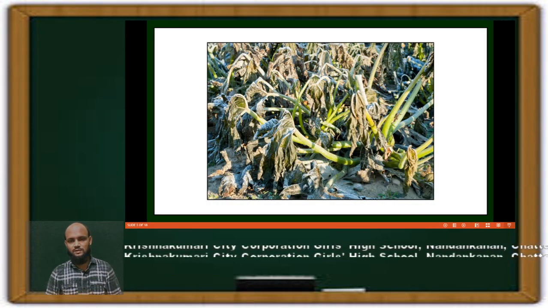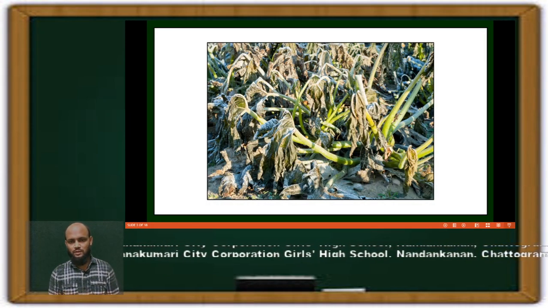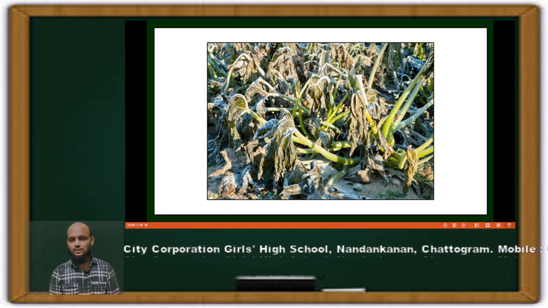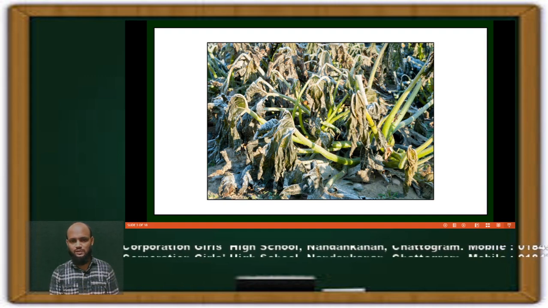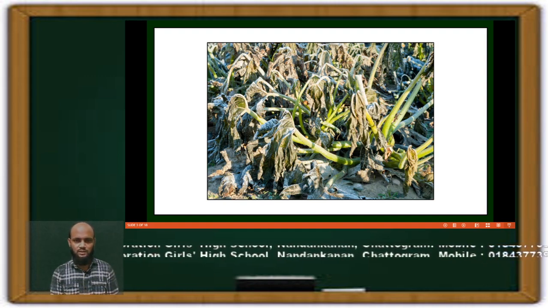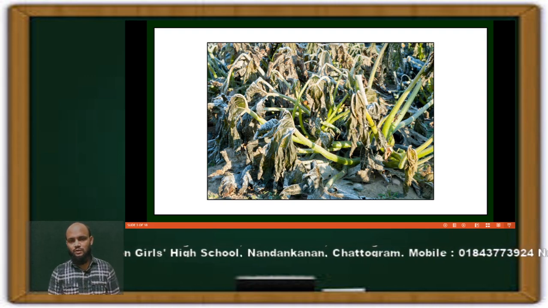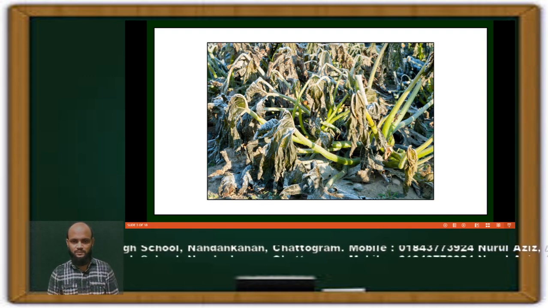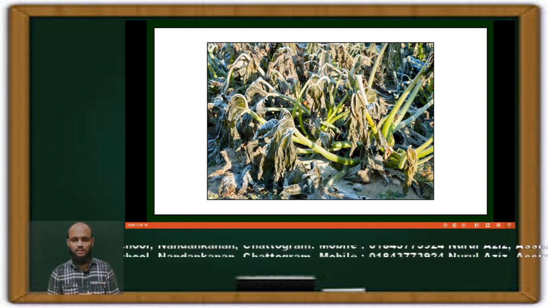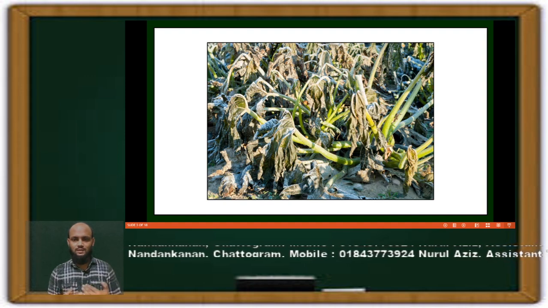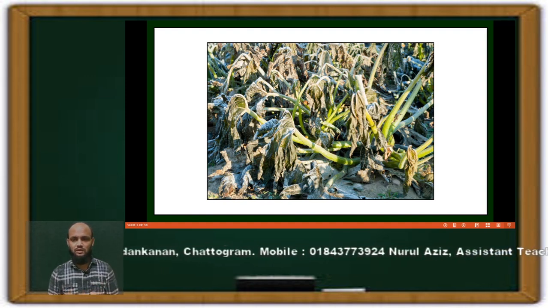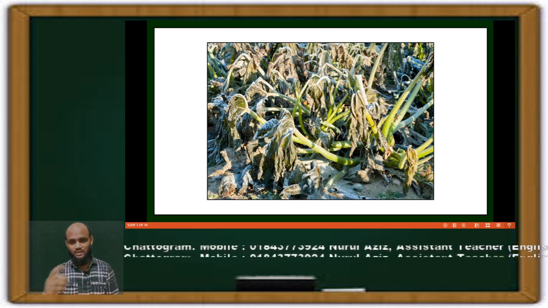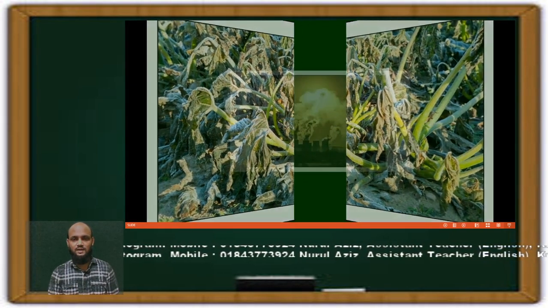You see some plants are damaged due to weather. Probably this is due to severe cold, because you see pictures of ice on these plants. So we can say that severe cold can damage plants. So how can we get rid of this problem? How can we grow crops in countries where there is severe cold, and they grow crops in a house? This is called what? Think about this.